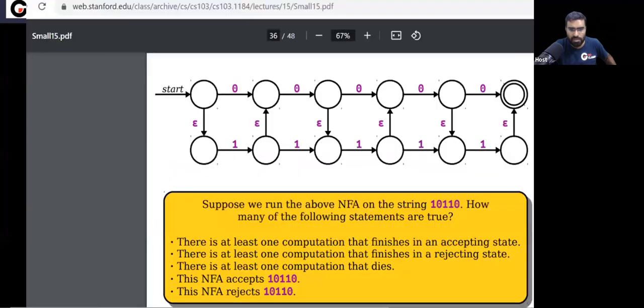Let's see the next question. Now let's see this question. This is a beautiful question.